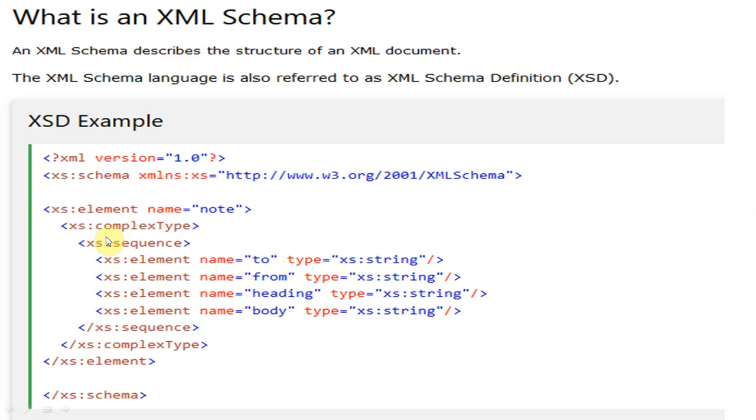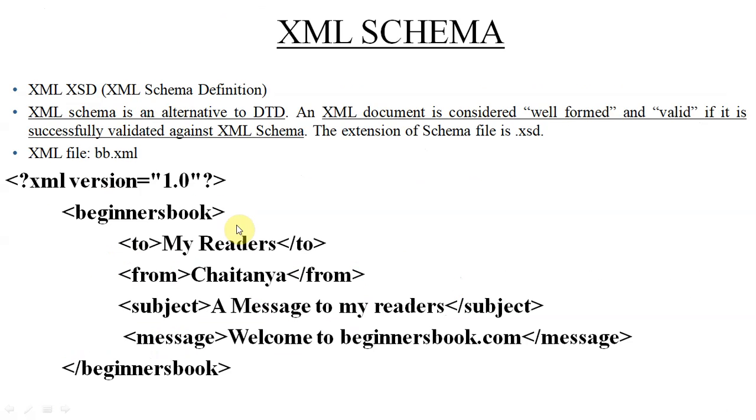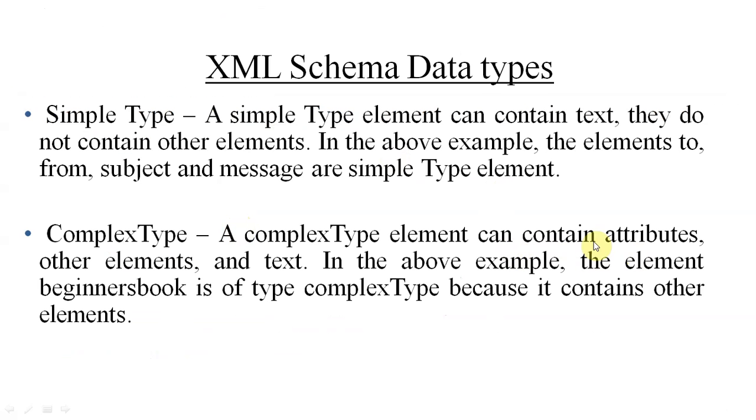But complex type means, suppose node is a complex type, because an element which has sub-elements is called a complex type element. And to is a simple element, from is a simple element, heading is a simple element, body is also a simple element, while the node element is a complex element, because inside node we have 4 different elements. So this is the difference: a complex type element can contain attributes and other elements. It contains attributes as well as other elements.